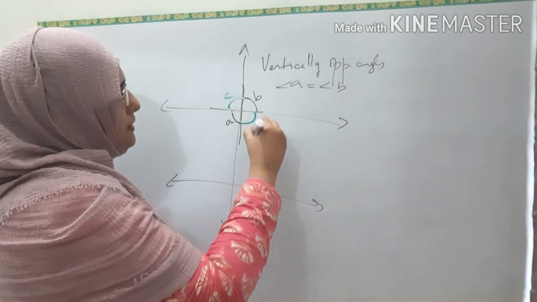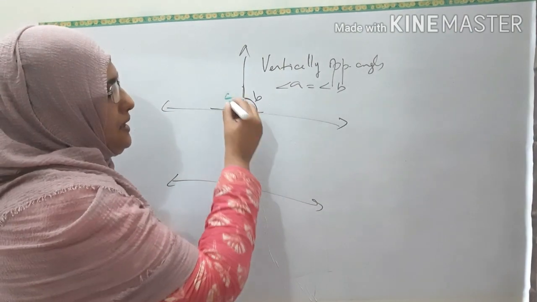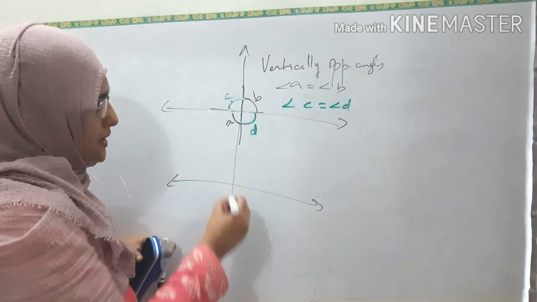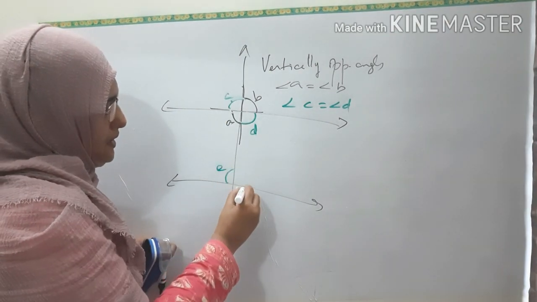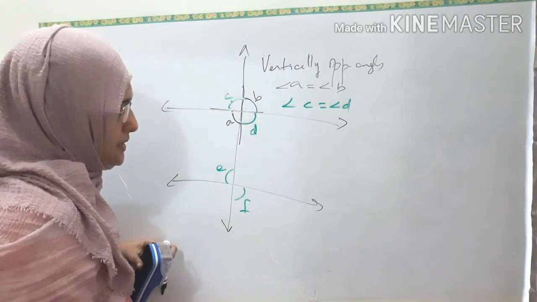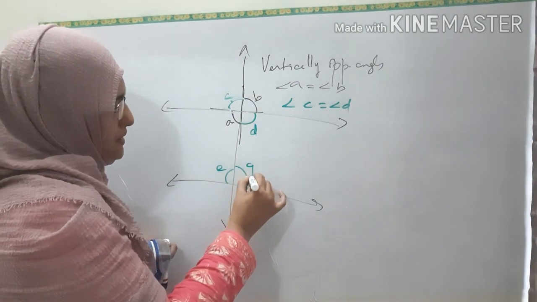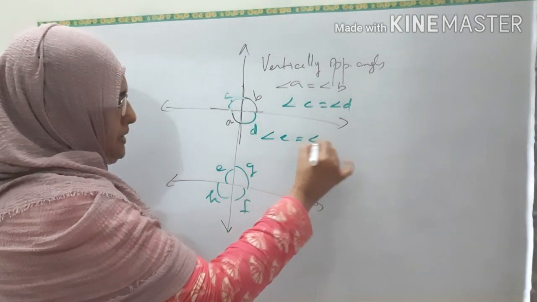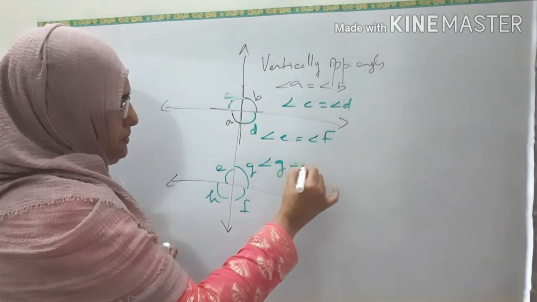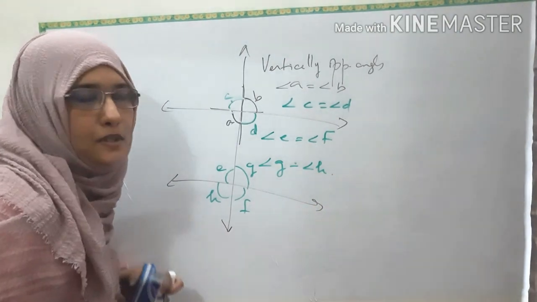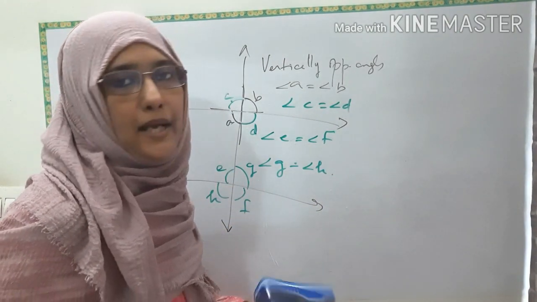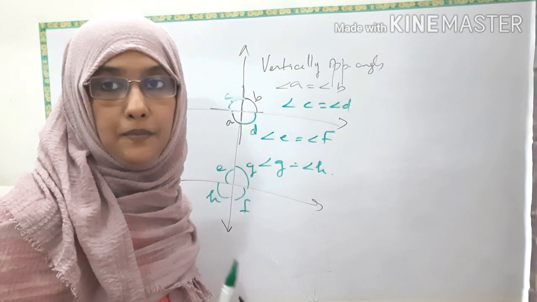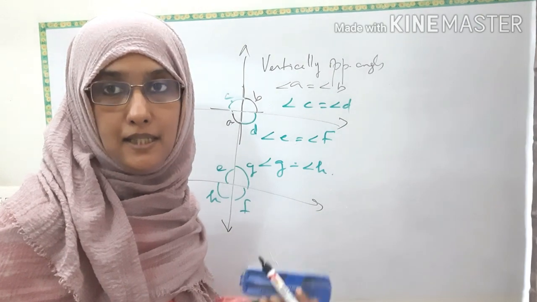C, D. They are also vertically opposite, so angle C will be equal to angle D. Then here, E and F, vertically opposite. G and H, vertically opposite. So, angle E equal to angle F, angle G equal to angle H. So, these are the properties in case of parallel lines when you draw a transversal. That is, corresponding angles will be equal, vertically opposite angles will be equal, alternate interior angles will be equal.